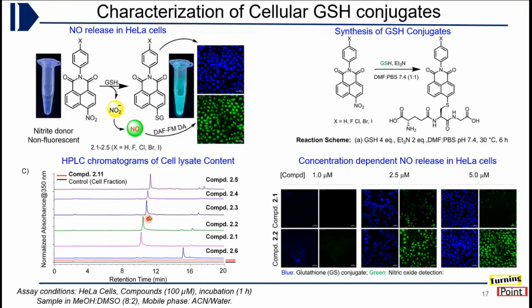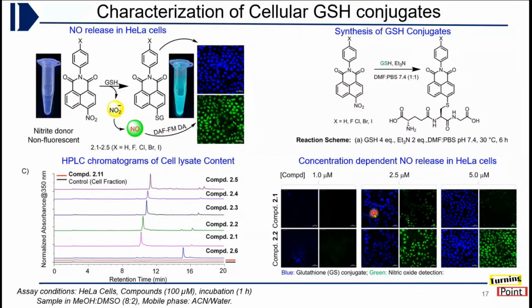Now these are isolated cells. The cells are lysed to see what their components are, and after evaporating the aqueous phase, we dissolve the components of the cells and analyze them. We found that all these 5 compounds which have a nitro group at the 4 position are able to form GSH conjugates in cells, whereas the 3-nitro is not able to do so. We confirmed this by HRMS, as well as by separately synthesizing all these conjugates through round-bottom flask reactions, and we got the peak at the same position as we got from the cells.